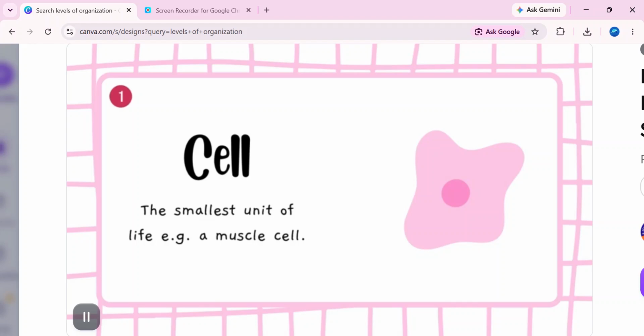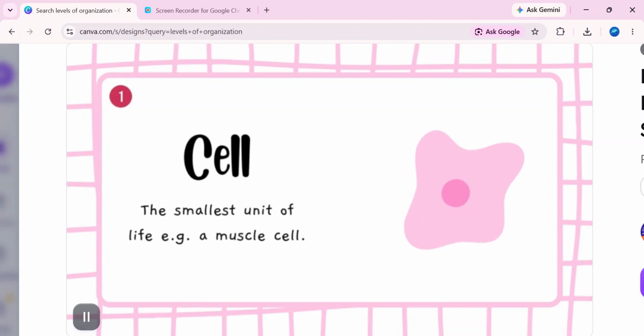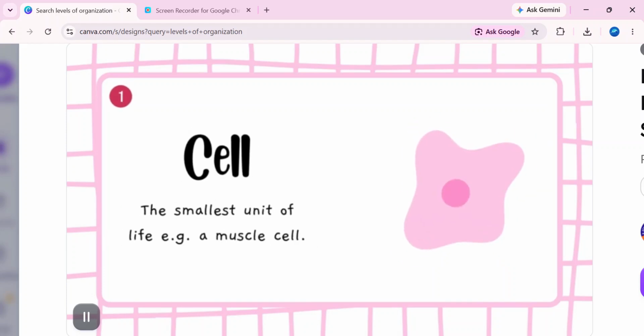So, the cells. The first and smallest level is the cell. A cell is the basic unit of life. Every living organism is made up of cells. Some organisms like bacteria are made up of only one cell. Those are called unicellular organisms. Others like humans, plants and animals are made up of many cells, the multicellular organisms. Our bodies contain many different types of cells and each type has its own job.